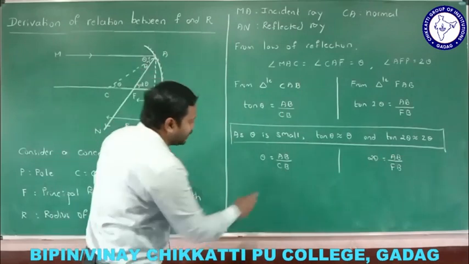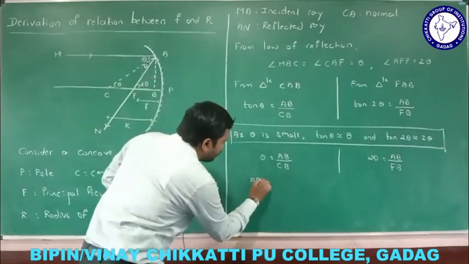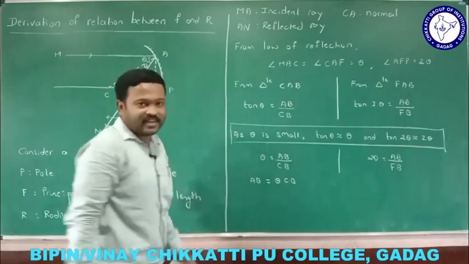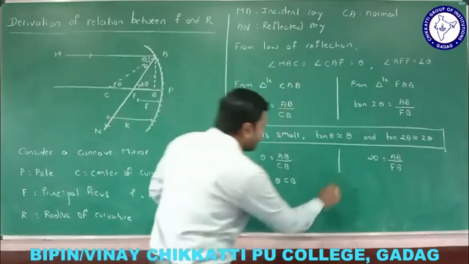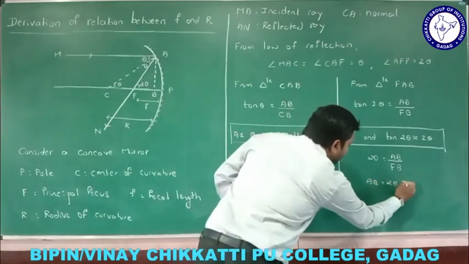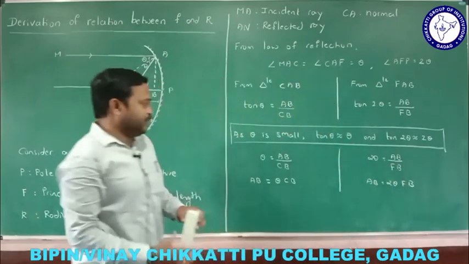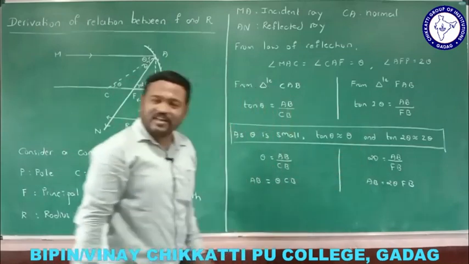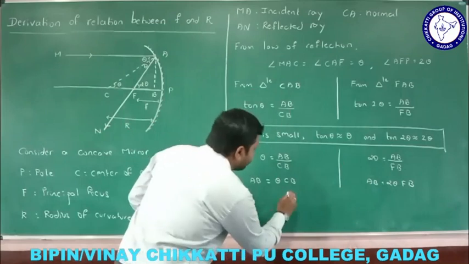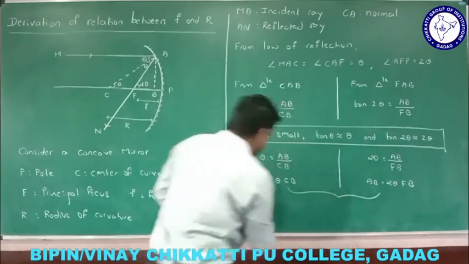Shall I take it like this? AB equal to theta into CB. And again, AB is equal to 2 theta into FB, right? Both are AB now. Shall I merge these two? This is also AB, that is also AB.